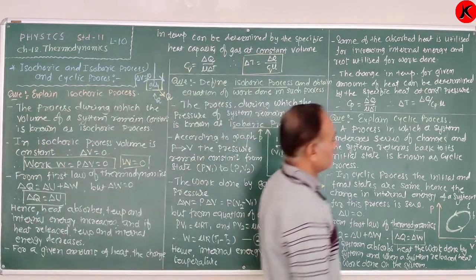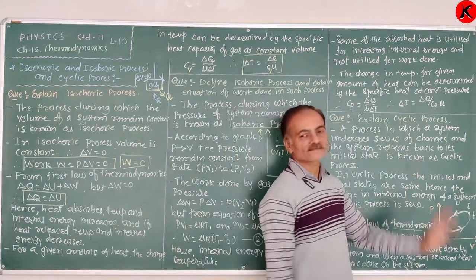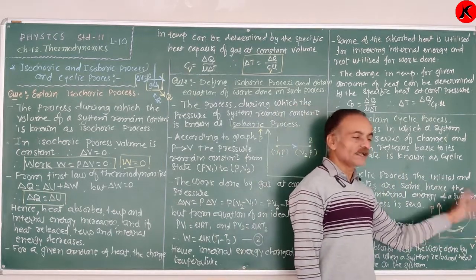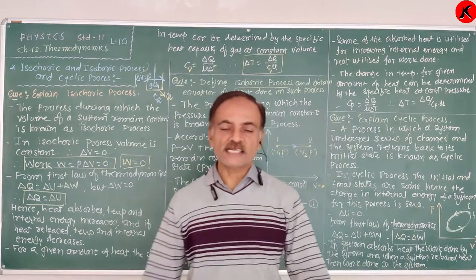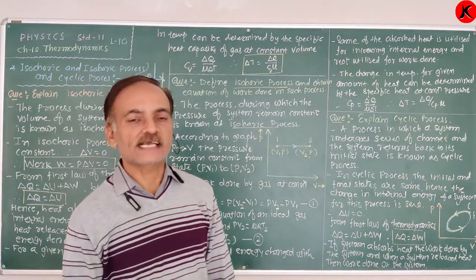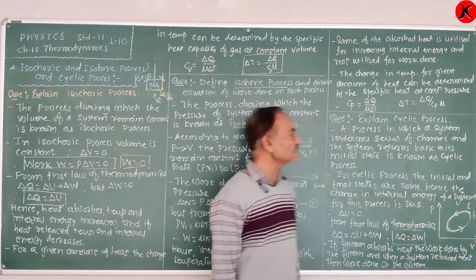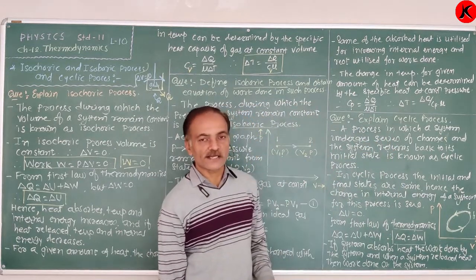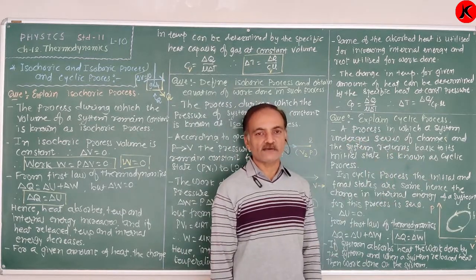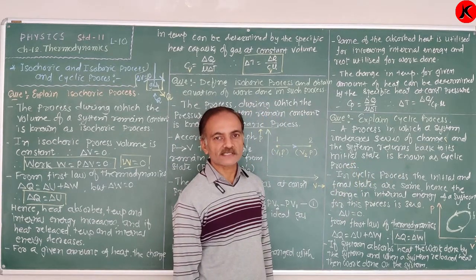So here, the working substance water undergoes a series of changes or a series of thermodynamic processes and returns back to its original form or initial state. Such process is known as the cyclic process. That is the example for the cyclic process. Our definition of a cyclic process is that a process in which a system undergoes a series of changes and the system returns back to its original state or the initial state.